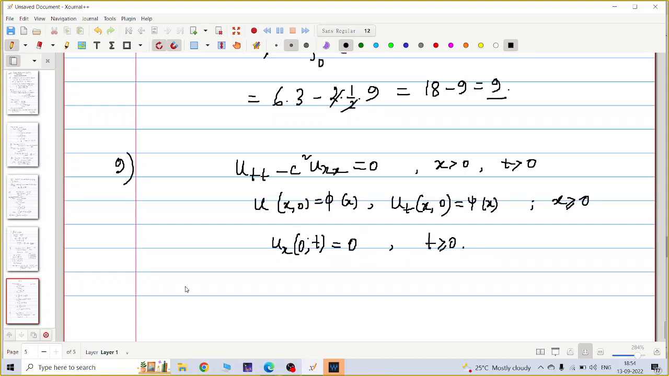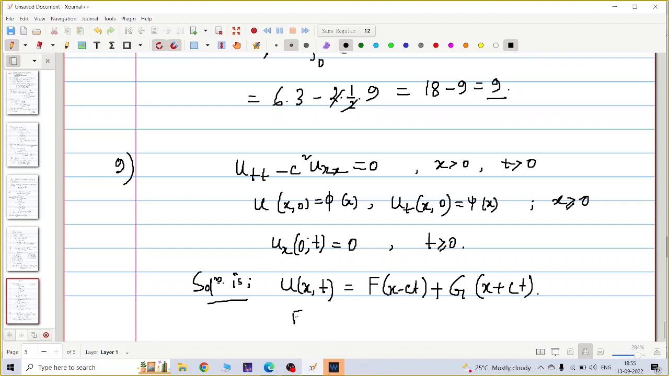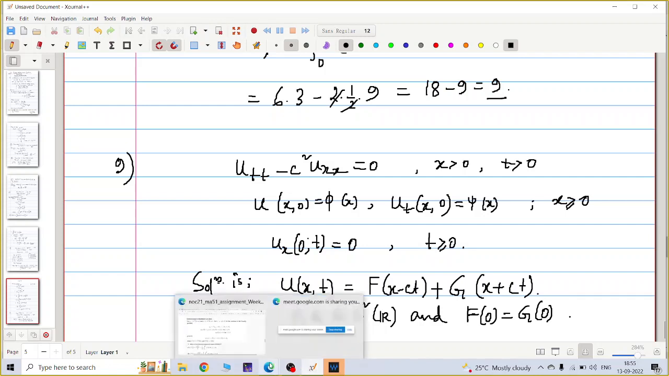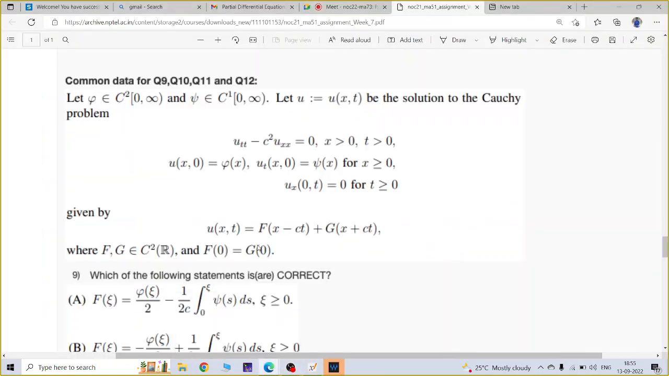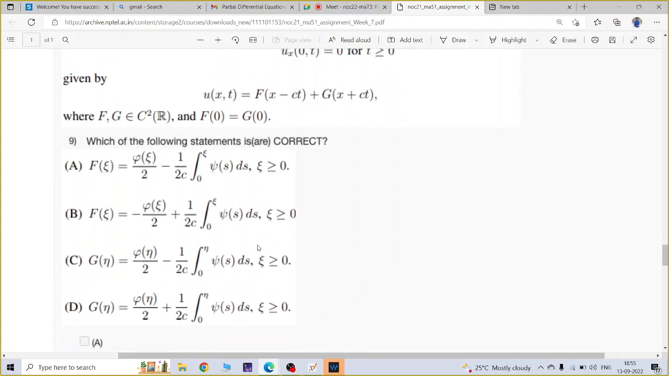So what is my solution? They said that the solution u(x,t) equals capital F of x minus ct plus capital G of x plus ct, where F and G belong to C2 and F(0) equals G(0). Okay, so this is the question given. Now you have to find capital F and capital G, and which of the following are correct.